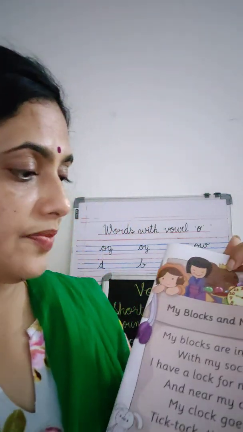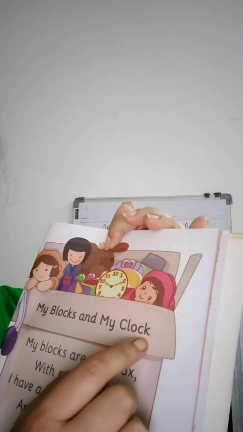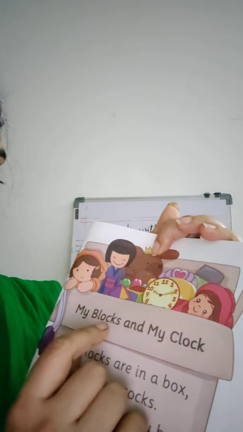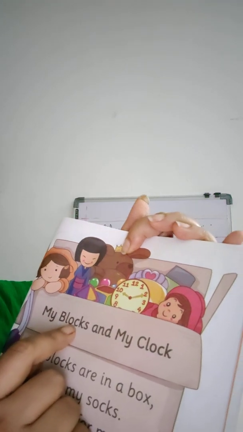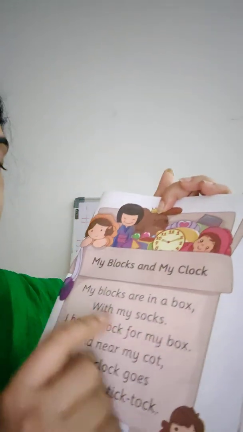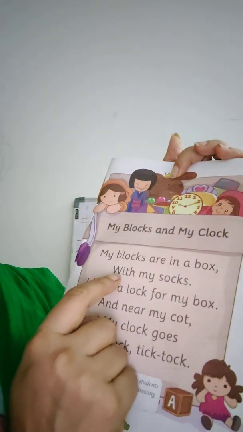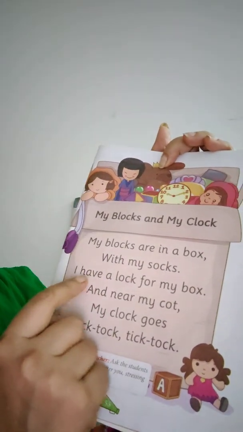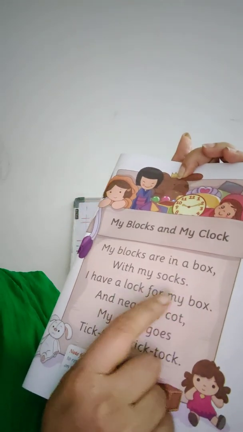Now the next page. Baby CK, we call it K. When two of them come here, we call them K. CK gives us a sound of K. Okay? CK, K. Now, my blocks and my clock. My blocks are in a box with my socks. I have a lock for my box.